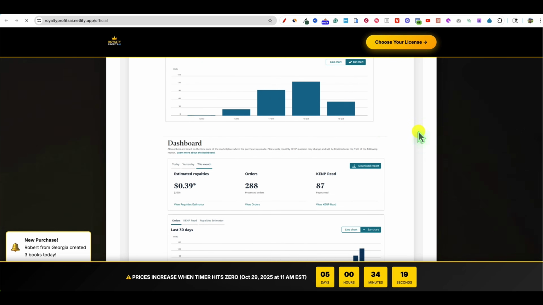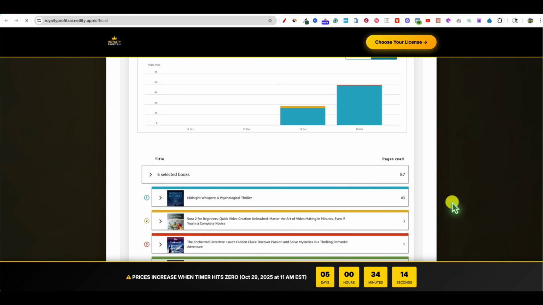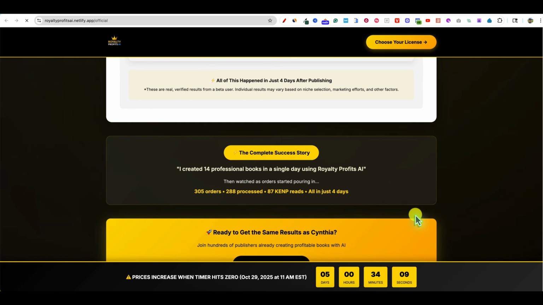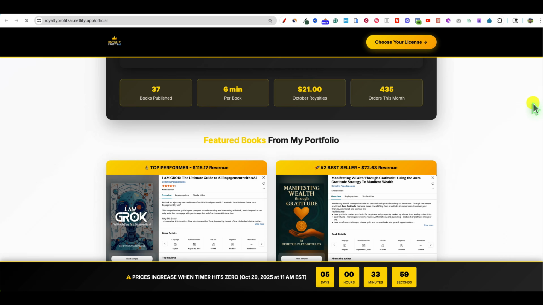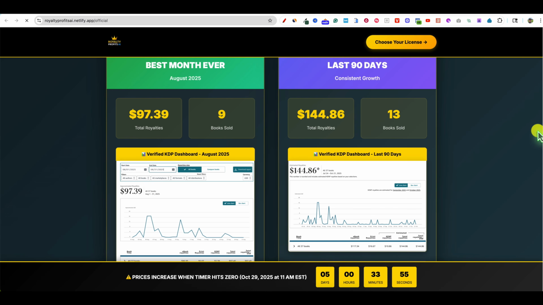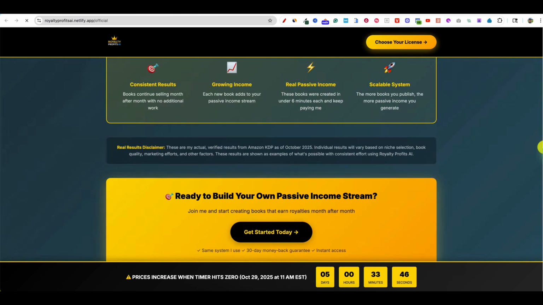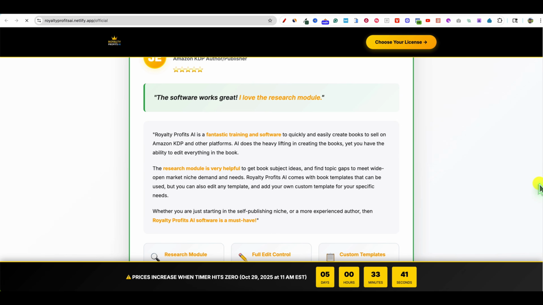This is the sales page. They've got proof that books created with the software get ordered, make sales, and so forth. They also have a cover creator inside the software as well. I really wanted to come down and show you, there's a research section as well. He shows you his portfolio of all the books. He used to do all this manually, but now he's created a tool. So I'm going to keep going and go over the software itself.